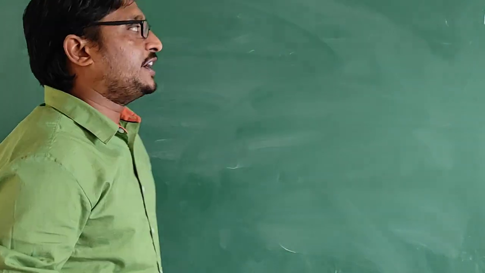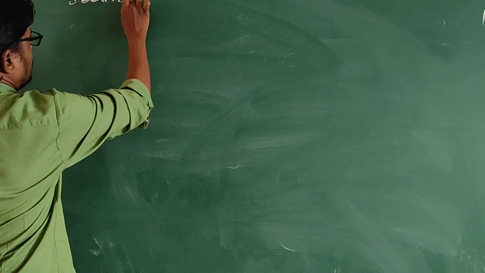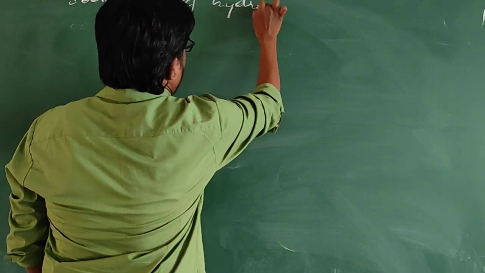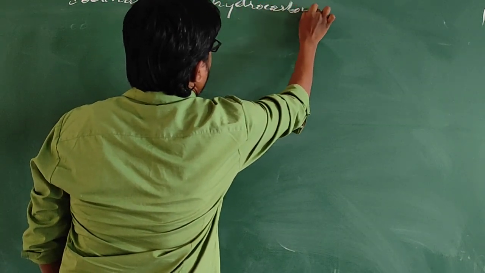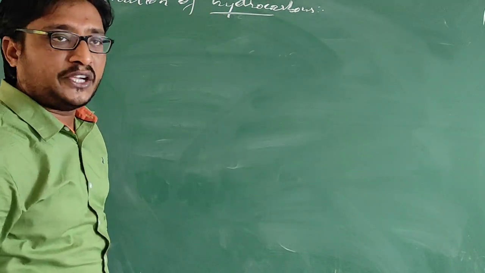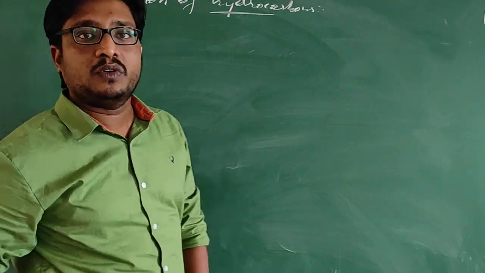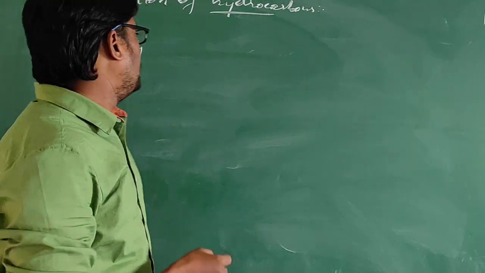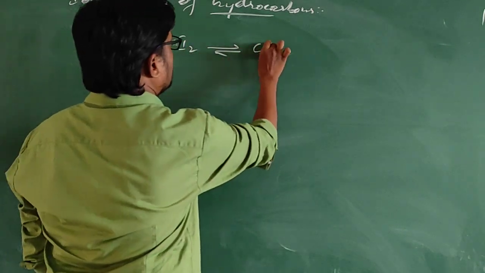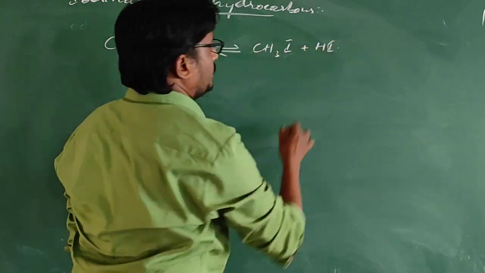Iodination of hydrocarbons. Nothing but reaction of iodine with hydrocarbon. That is nothing but iodination. Let us consider a hydrocarbon in this way. CH4. It is a hydrocarbon. When we are reacting this with iodine, then it forms CH3I, methyl iodide, plus hydrogen iodide gets produced.